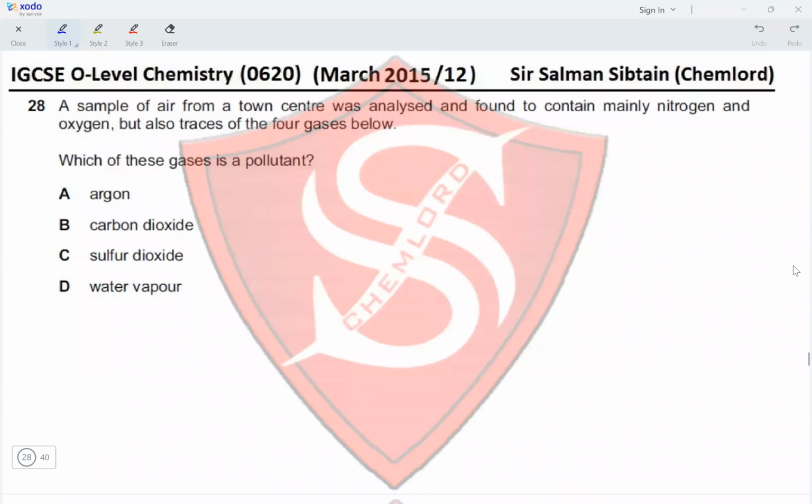Question 28. A sample of air from a town center was analyzed and found to contain mainly nitrogen and oxygen, but also traces of the four gases below. Which of these gases is a pollutant? Argon is not a pollutant. Carbon dioxide is not a pollutant. Sulfur dioxide should not be there. It is an atmospheric pollutant. It also causes breathing difficulties in humans and animals. And water vapor is not a pollutant. Therefore, option C is the correct option for this question.